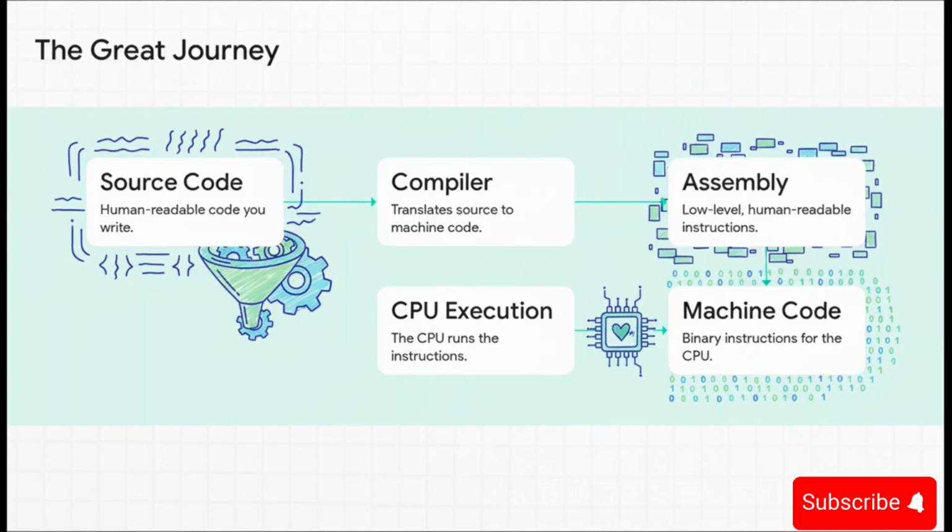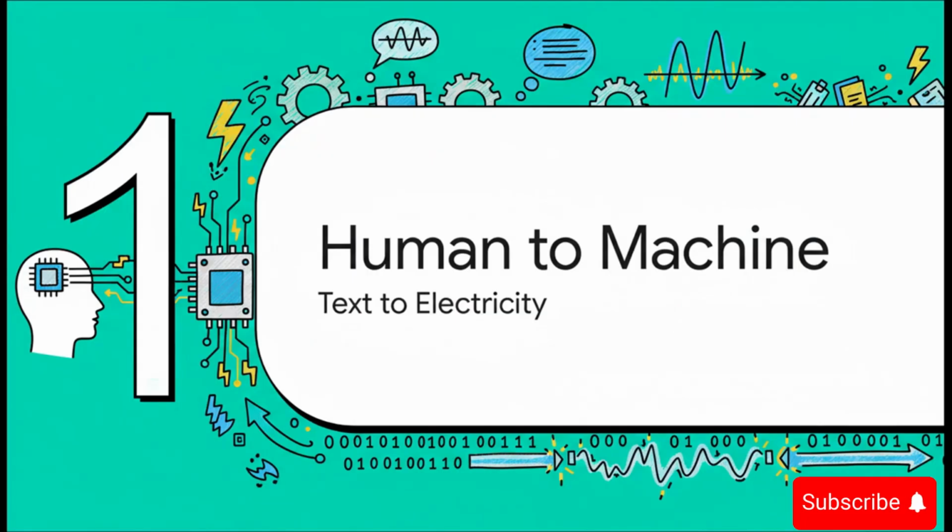We're going to follow this journey through 5 key stages. It's a real transformation. We'll start with your source code, the stuff you actually write. Then we meet the master translator, a tool called a compiler. After that, things get a little weird with something called assembly language. Then we see the final form, pure machine code. And finally, we get to the heart of it all, how the CPU actually executes those instructions and brings your program to life.